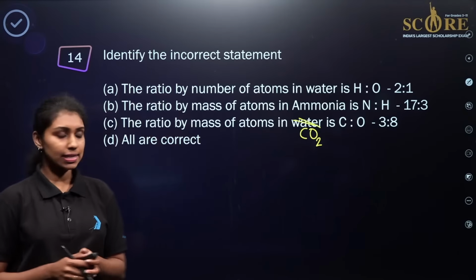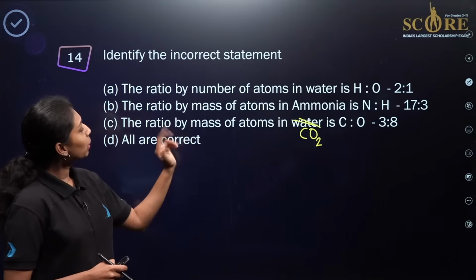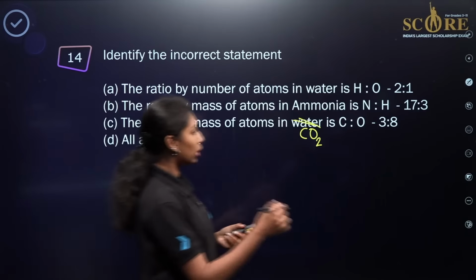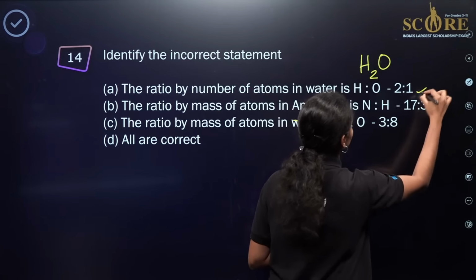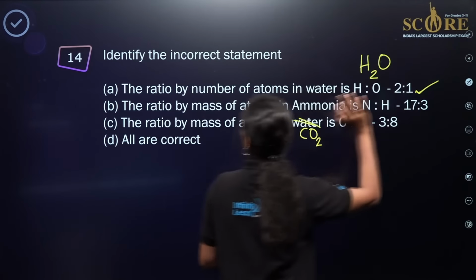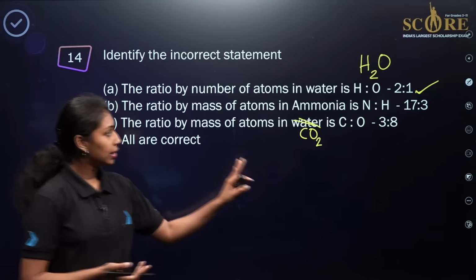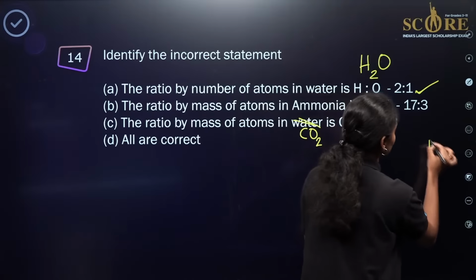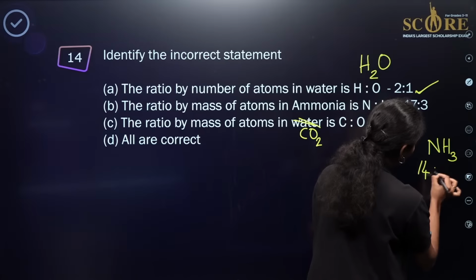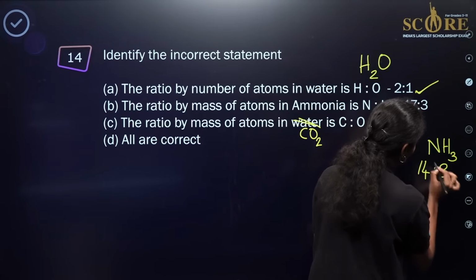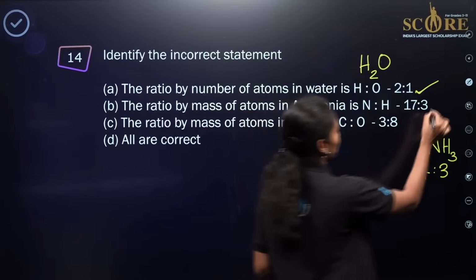Okay, let's see what is the answer. So let's see one by one. The ratio by number of atoms in water. Water, as we already know, is H2O. H2 means 2 hydrogen atoms and 1 oxygen. So 2:1 will be the correct answer. Correct statement here. The ratio by mass of atoms in ammonia: in the case of ammonia, it is NH3, right? So what is the mass of nitrogen? That is 14 gram. What is the mass of 3 hydrogen? It is 3 gram, right? 14:3 will be the correct answer here. So this will be the incorrect statement.